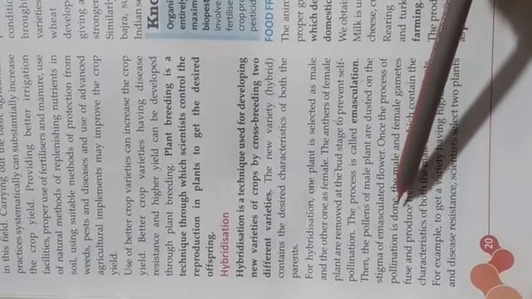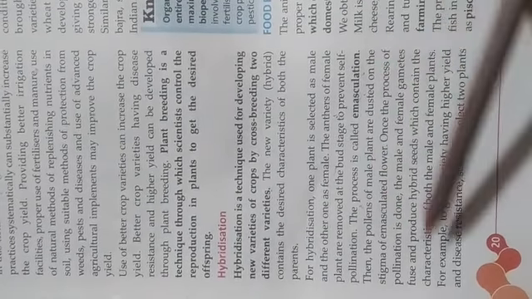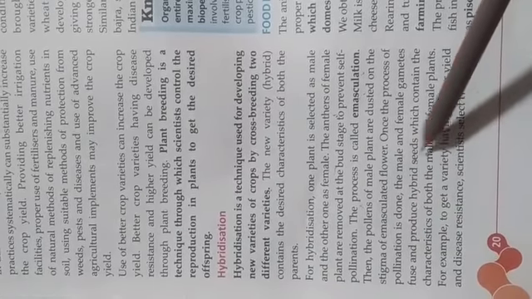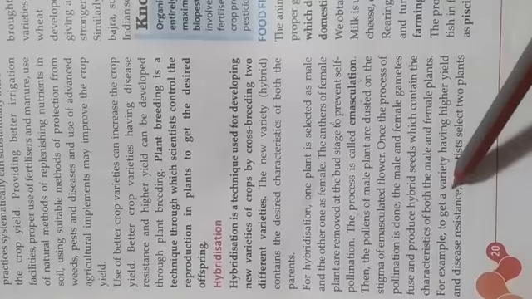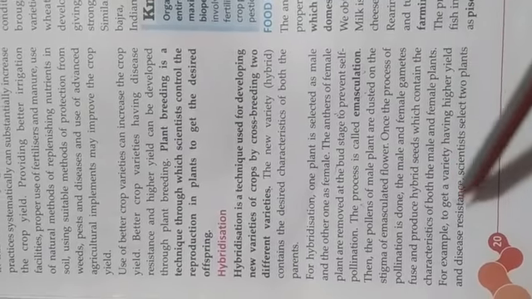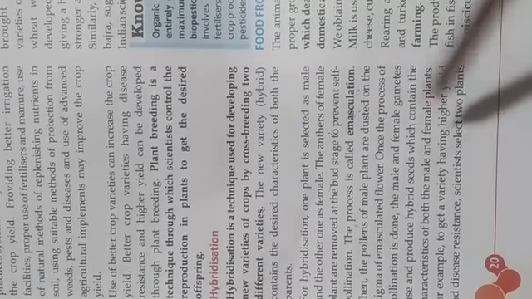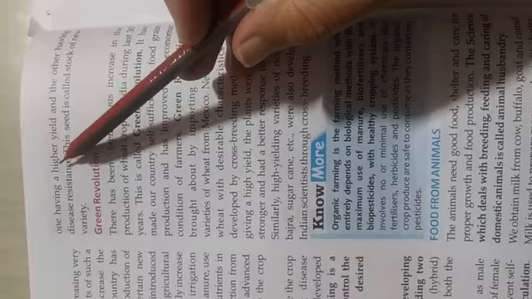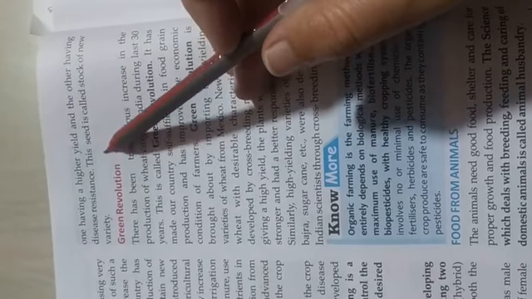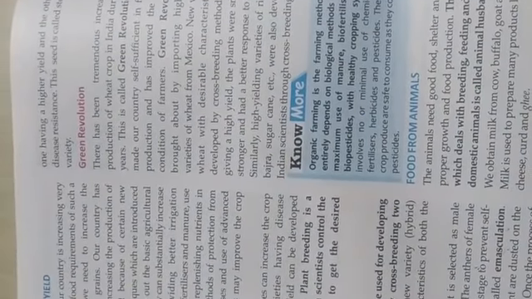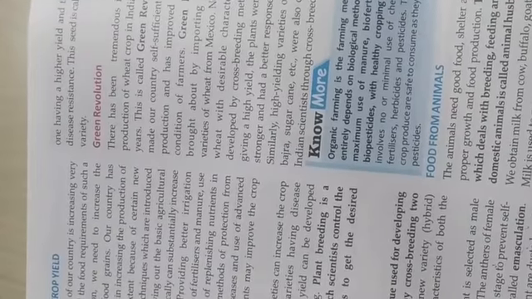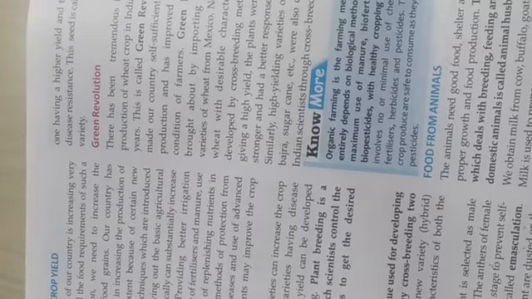Once the process of pollination is done, male and female gametes fuse and produce hybrid seeds which contain the characteristics of both male and female plant. For example, to get a variety having higher yield and disease resistance, scientists select two plants, one having a higher yield and the other having disease resistance. This seed is called the stock of the new variety. This paragraph is telling about the cross pollination of the male and female gametes. From this, we will get a new type of variety which is free from disease.